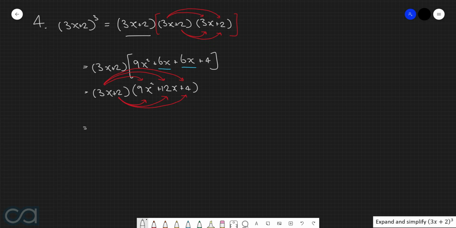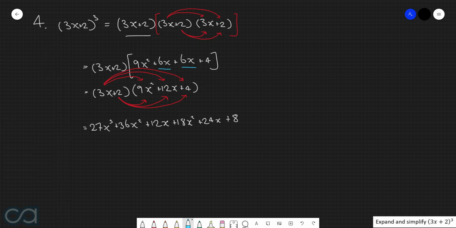3x by 9x squared will get us 27x cubed. 3x by 12x is 36x squared. 3x by 4 will give us 12x. 2 by 9x squared is 18x squared. 2 by 12x is 24x. And then 2 by 4 is 8.